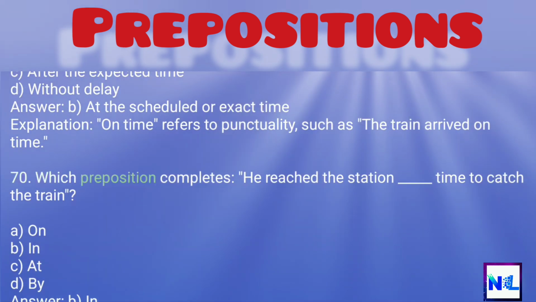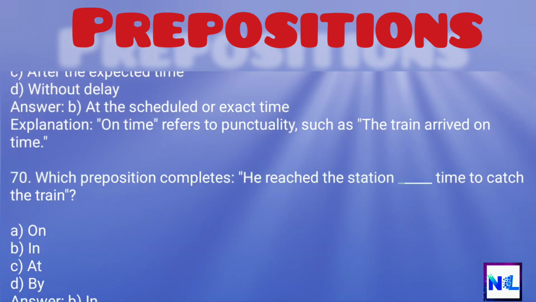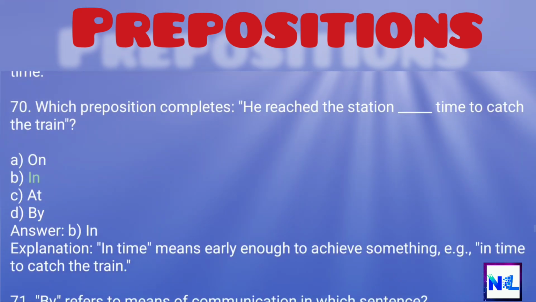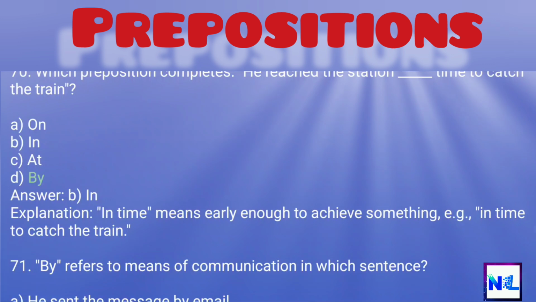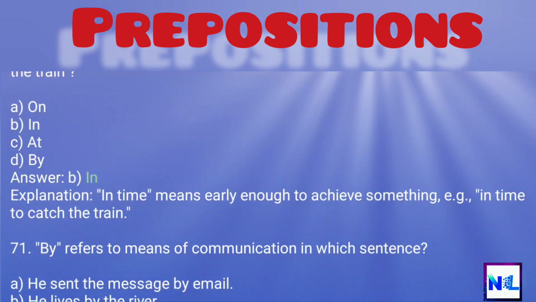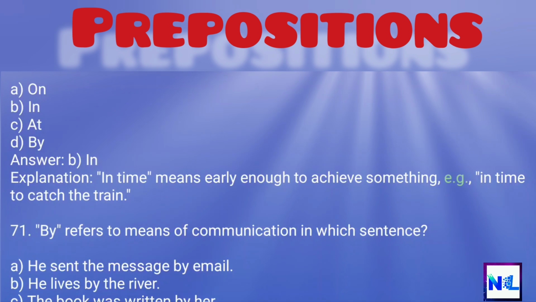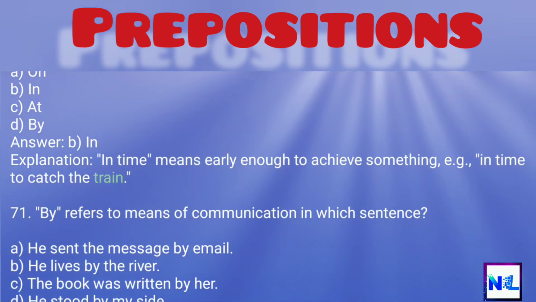70. Which preposition completes: He reached the station ___ time to catch the train? A. On. B. In. C. At. D. By. Answer: B. In. Explanation: In time means early enough to achieve something, e.g., in time to catch the train.